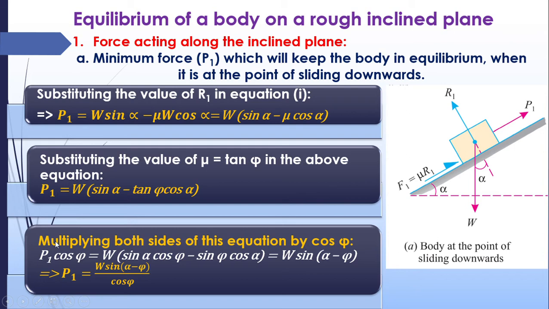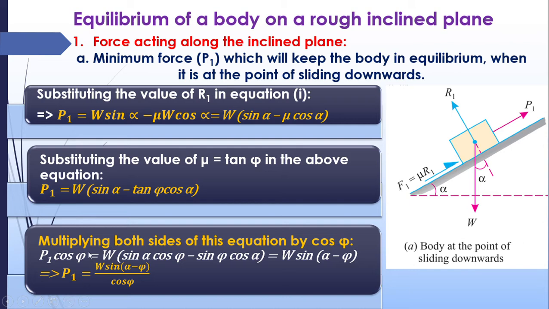Now the final step is we have to multiply both sides of this equation by cos alpha. Both sides are multiplied with cos alpha. So you will get P1 cos alpha equals W sin alpha cos alpha minus tan phi cos alpha. Tan phi into cos phi will give sin phi, because sin by cos is equal to tan. So tan phi into cos phi will give sin phi. So you will finally get the equation like this: sin x cos y minus cos x sin y will be sin of x minus y. So you will get it like this. That is just a trigonometric conversion, and you will get P1 as this.